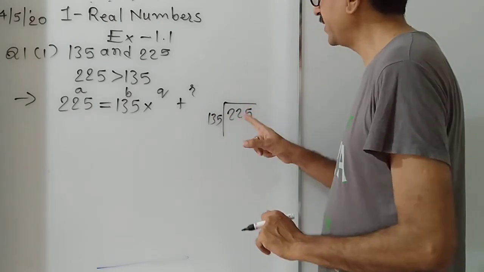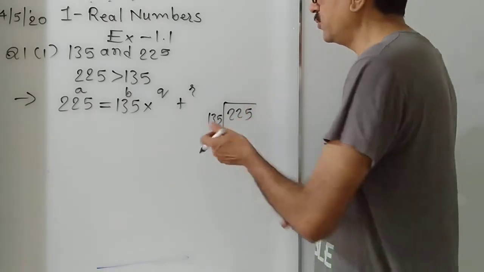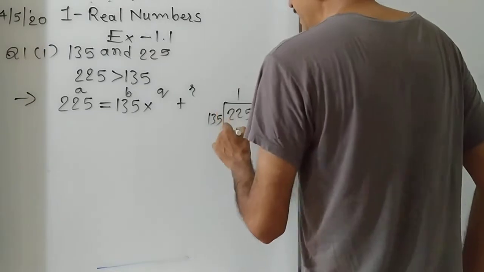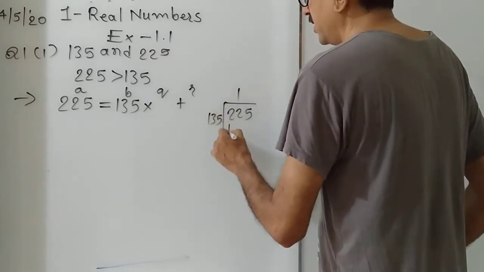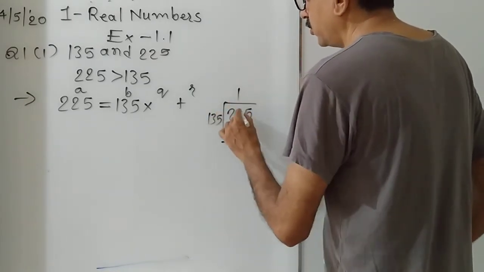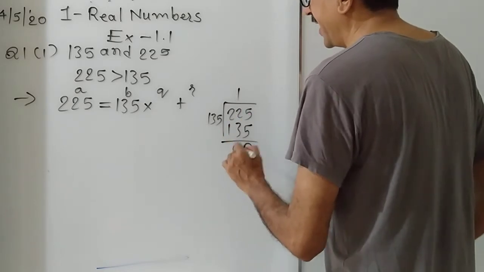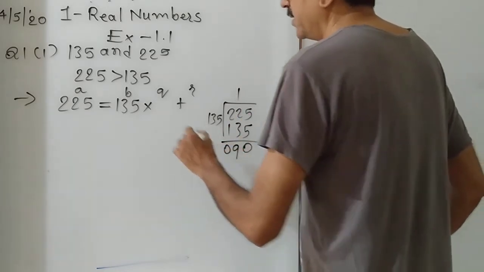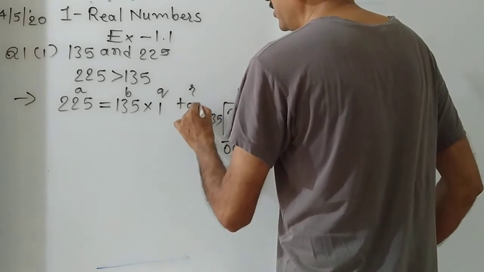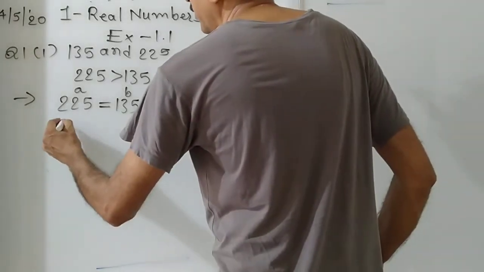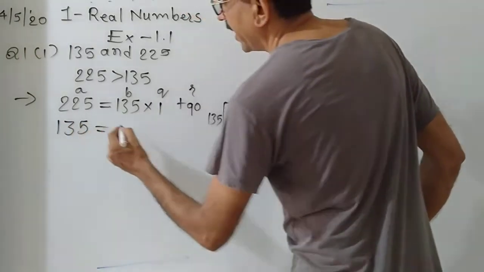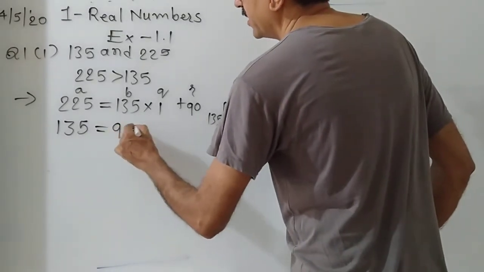135 times 2 is 270. It is easy to double it, so we carry out by 1 only. Here 0, 12 minus 3 is 9. So the quotient is 1 and the remainder is 90. Now we divide 135 by 90.